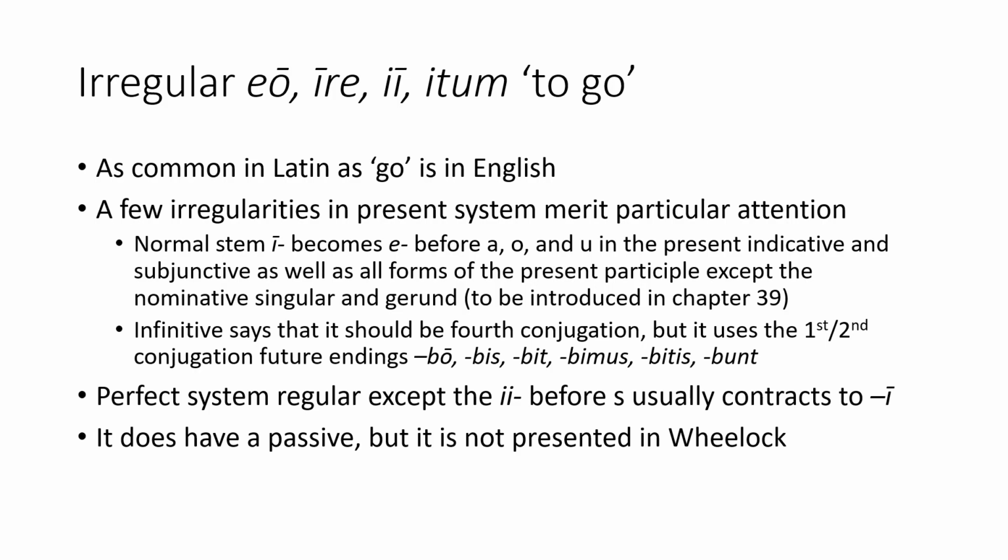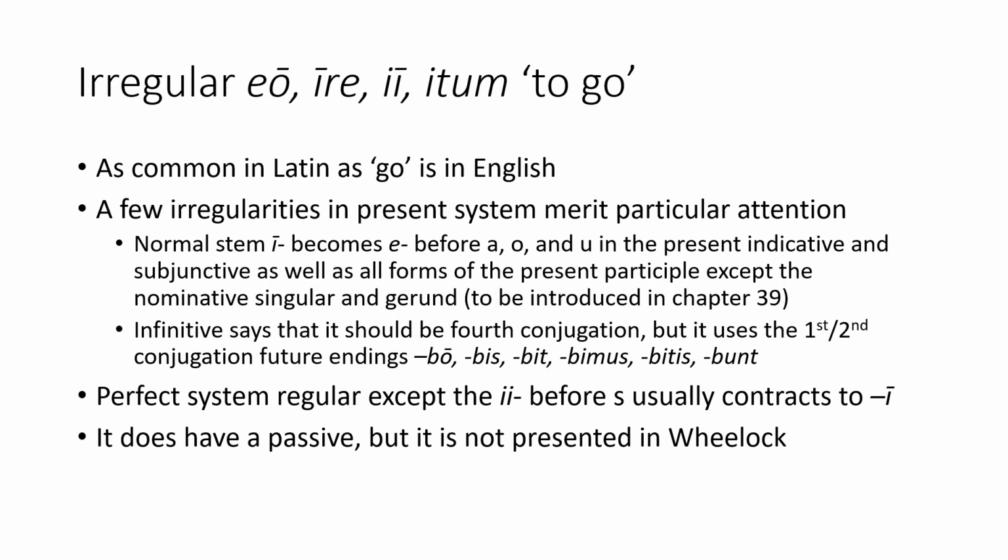It is as common in Latin as the verb to go is in English, and it also has many important compounds, so it is very important that you learn to recognize its forms through memorization. Before we go through the full conjugation of the verb, there are a few irregularities in the present system that merit particular attention. First of all, following our rules for forming stems, infinitive minus re, we get a stem of long I for this verb.